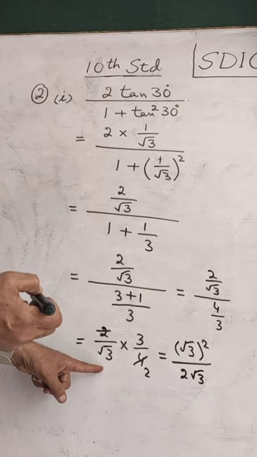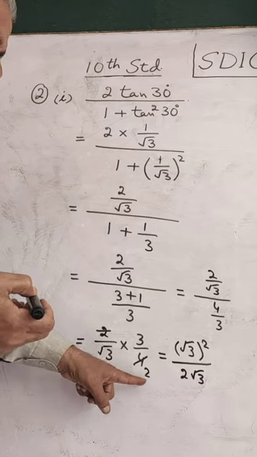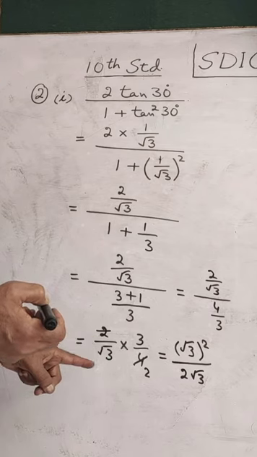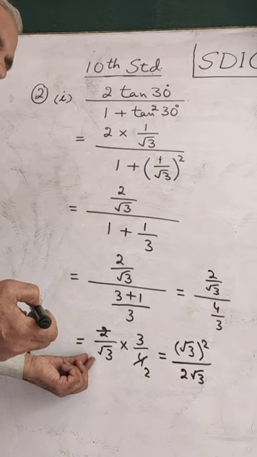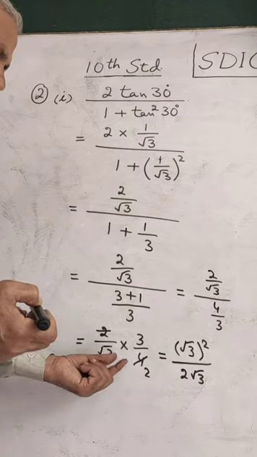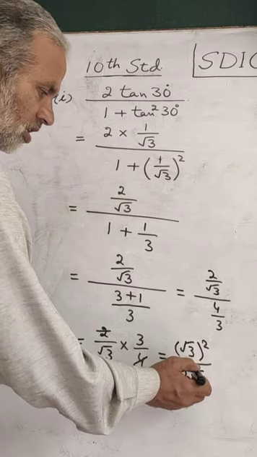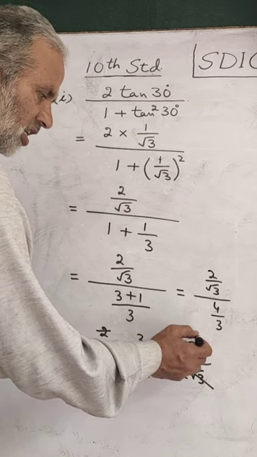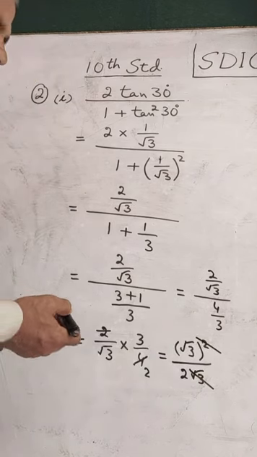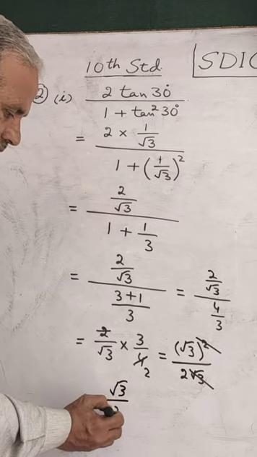Root 3 is the irrational part. It cannot be multiplied by the rational part. When you multiply, you have to multiply rational part by rational part, irrational part by irrational part. Since we don't have a rational part here, it is 1, therefore 2 times 1 will remain as 2. Irrational part we don't have in this, so the irrational part will remain the same. Then root 3 of the denominator will cancel with one of the root 3 of the numerator square, so I cancel the square here. Thus what is left? Root 3 by 2.